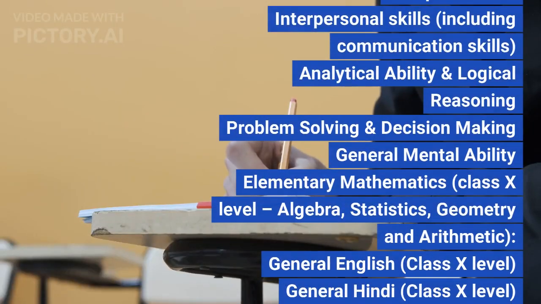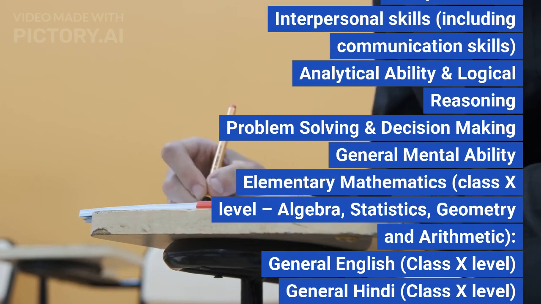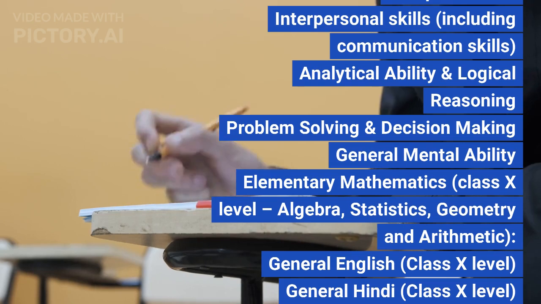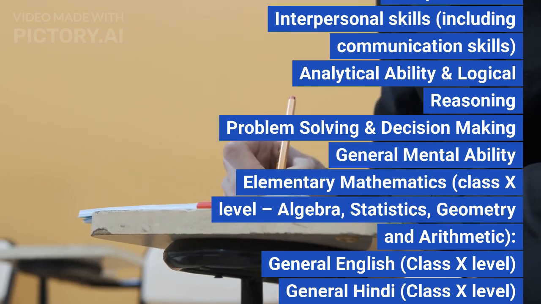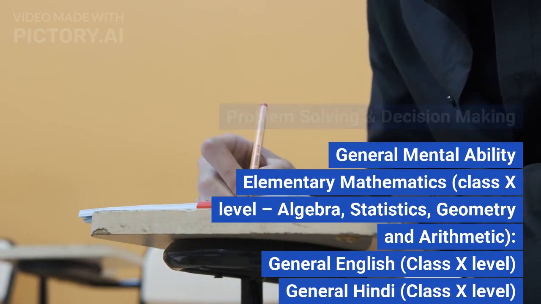UPPSC Prelims CSAT Syllabus, Paper 2. Comprehension, interpersonal skills including communication skills, analytical ability and logical reasoning, problem solving and decision making, general mental ability, elementary mathematics (class X level): algebra, statistics, geometry and arithmetic, general English (class X level), general Hindi (class X level).